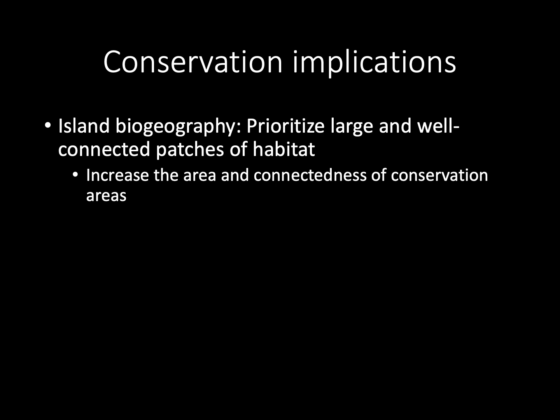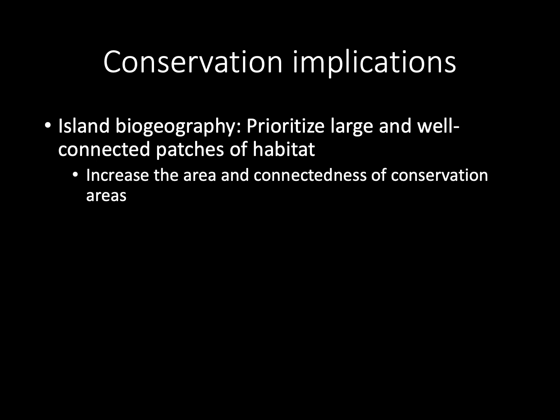We can also see that conservation interventions that increase the size of reserves or effectively reduce the isolation of conservation areas should also favor the conservation of more species by lowering extinction rates. Creating habitat corridors that connect reserves, in other words, that act like a bridge between two oceanic islands, would be an example of a conservation action that's in line with the theory of island biogeography.